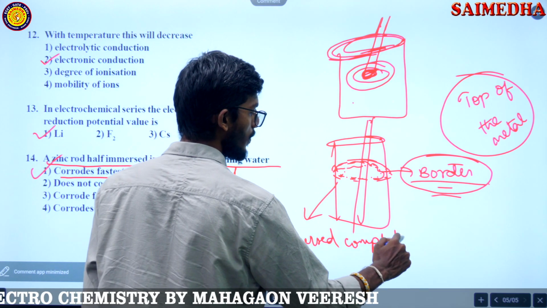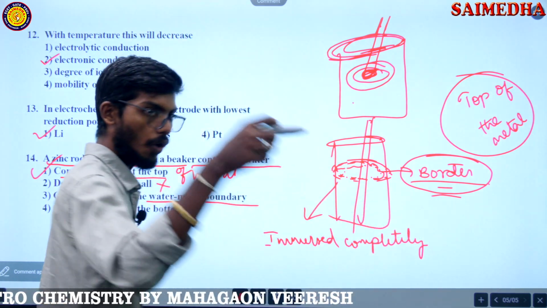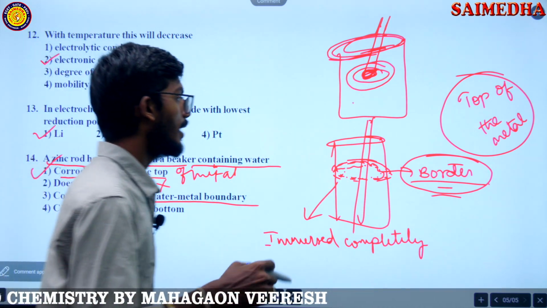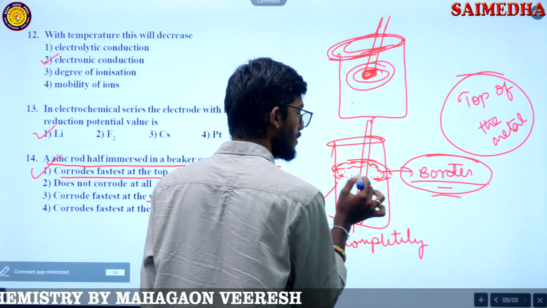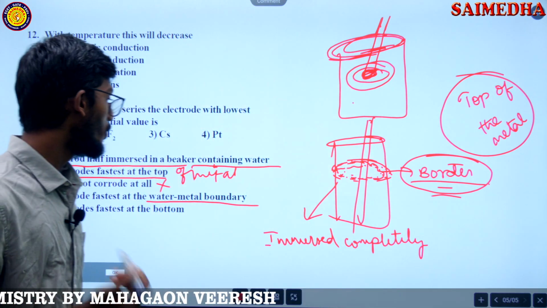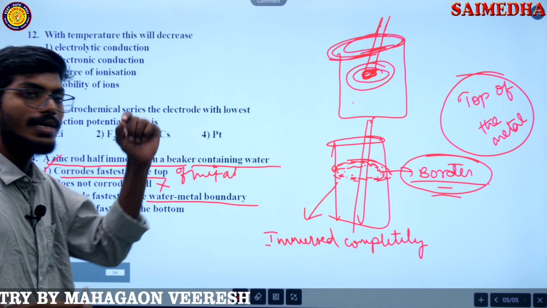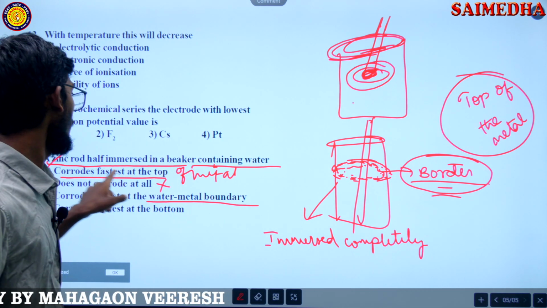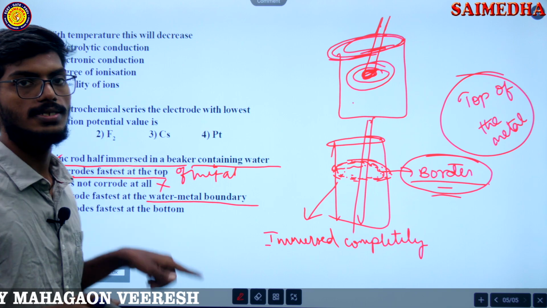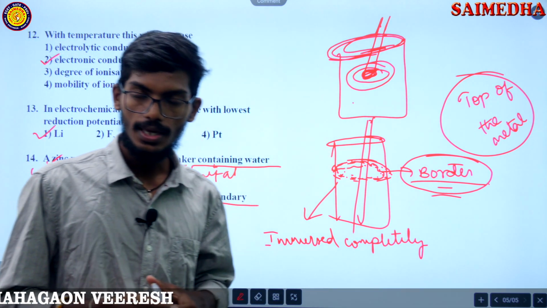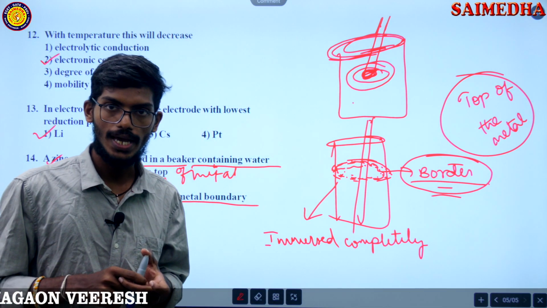When you immerse a metal into the water completely, it gets corroded at this border. When you immerse it halfway, it gets corroded fastest at the top. So that is the question and that is our answer.